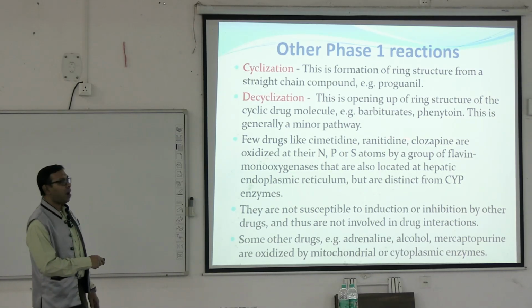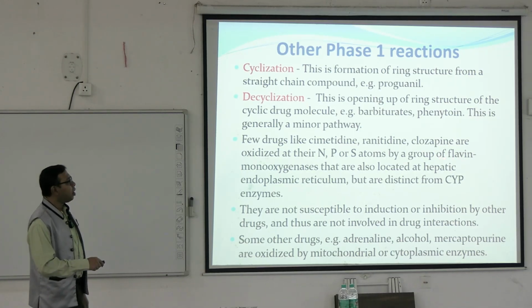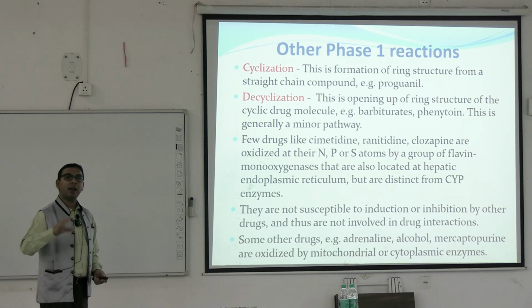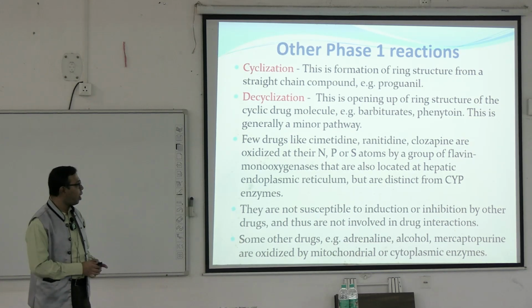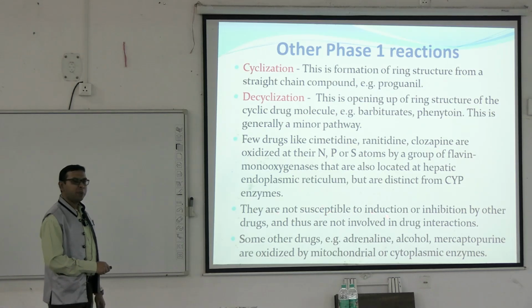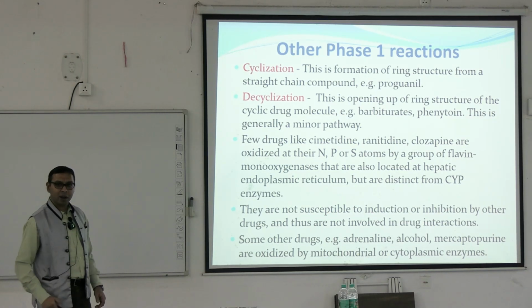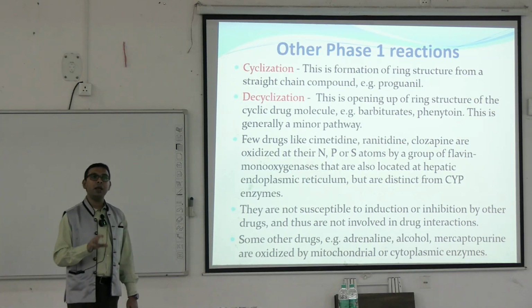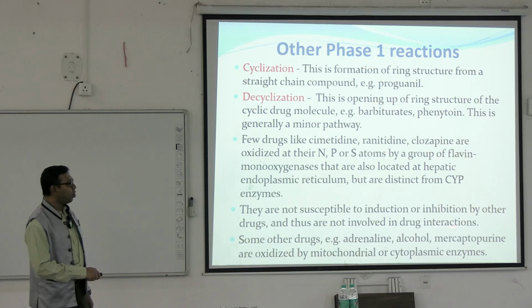So, like cimetidine, ranitidine, clozapine, they may be oxidized at some other areas like N, P or S atoms by flavin monooxygenase. So, another group of enzymes, flavin monooxygenase, can also be involved in biotransformation. They are not susceptible to induction and inhibition by other drugs and are not involved in drug interactions. So, drug interactions mainly involve the cytochrome P450 system. Some drugs like adrenaline, alcohol, mercaptopurine, they are mainly oxidized by mitochondrial or cytoplasmic enzymes.